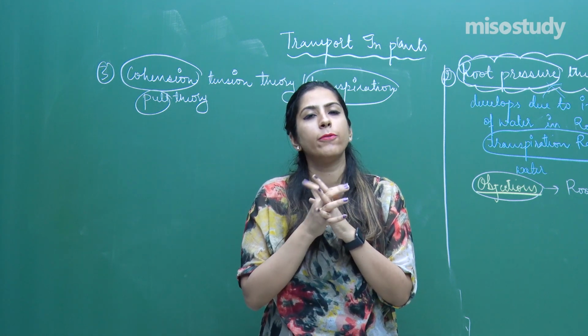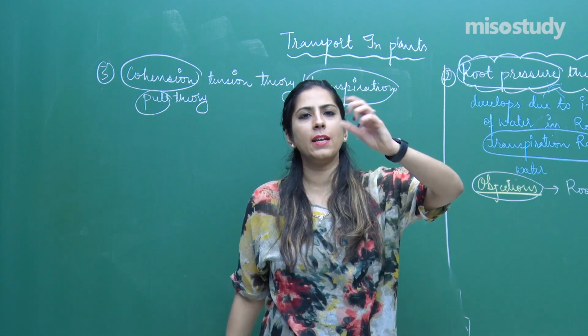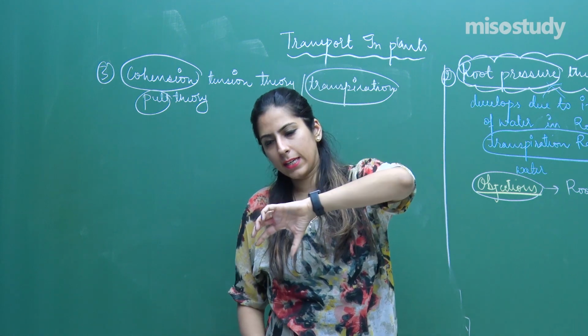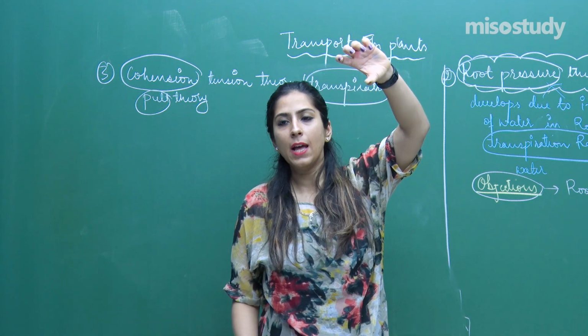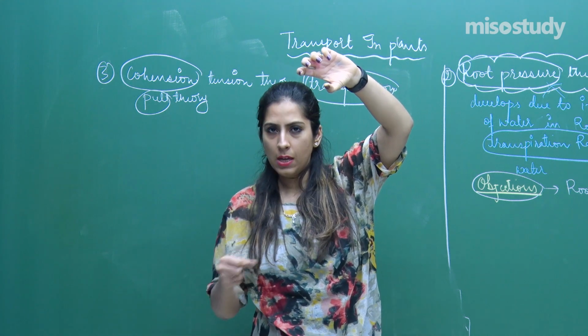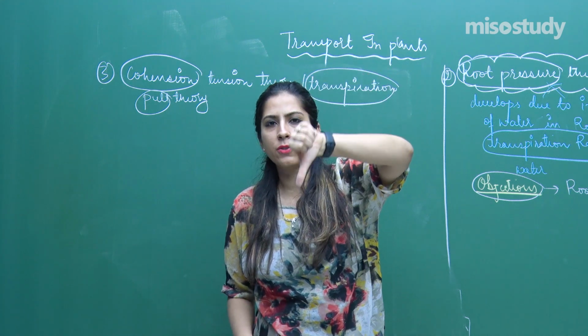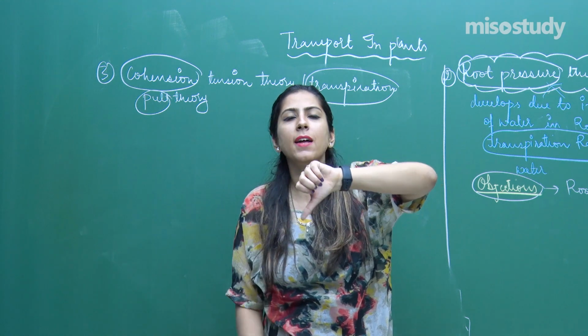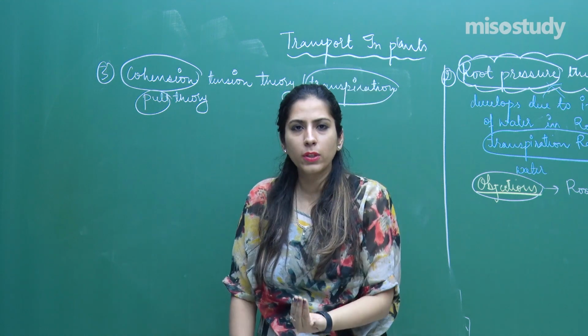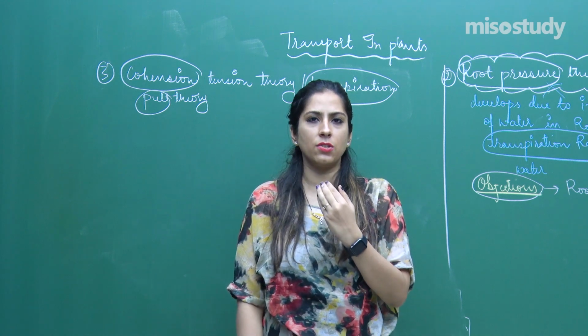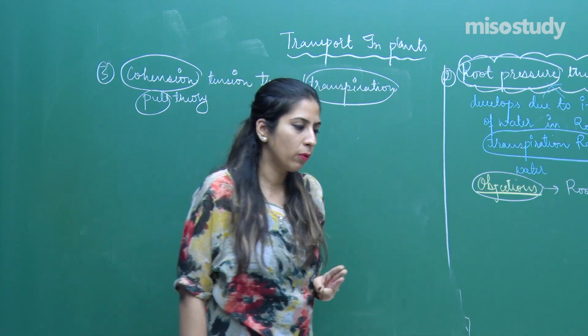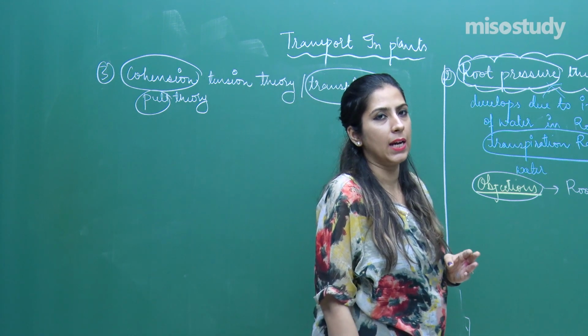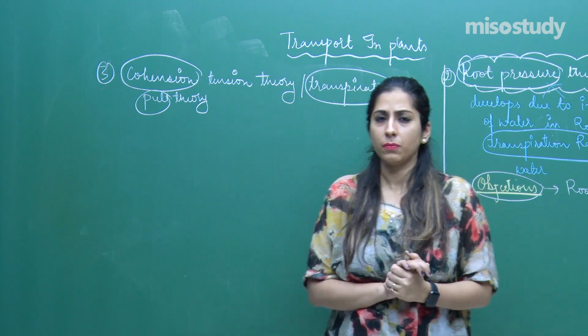Because of these cohesion and adhesion forces, a column is created because of the surface tension, and that can hold against the problem of non-translocation, right? They maintain against the gravitational pull, so that the water rises because of the surface tension. So the third force which they have explained is the transpiration pull.